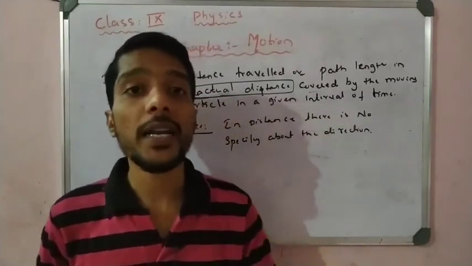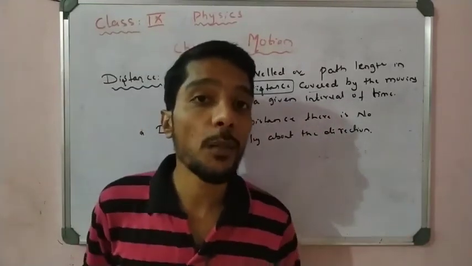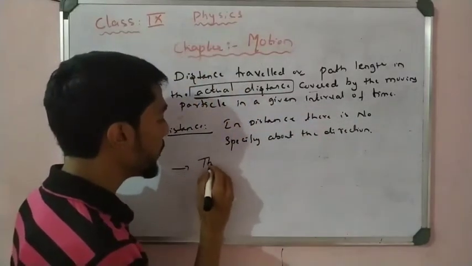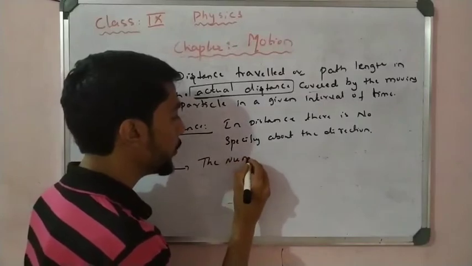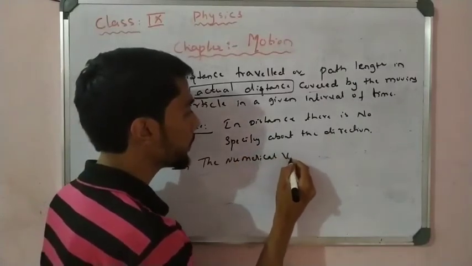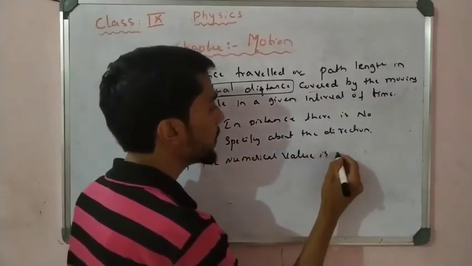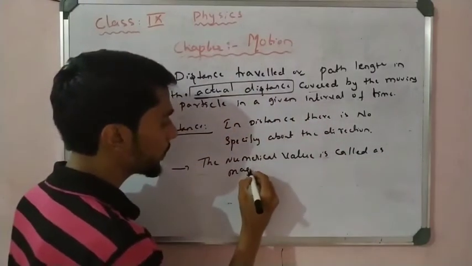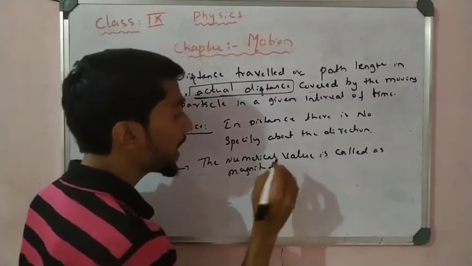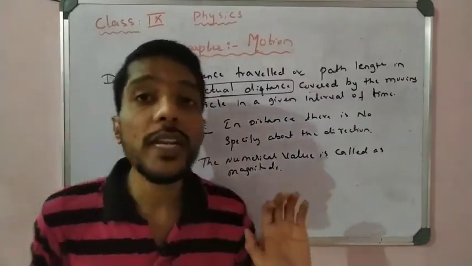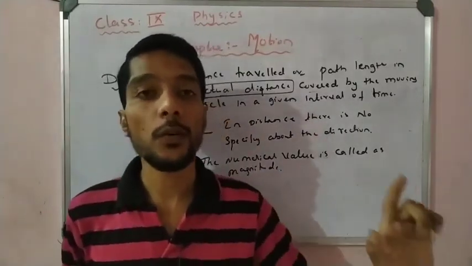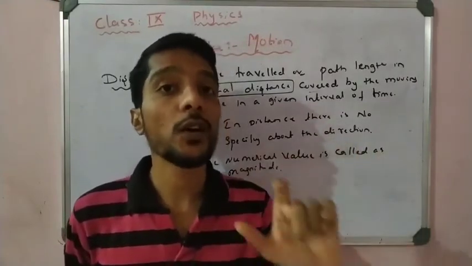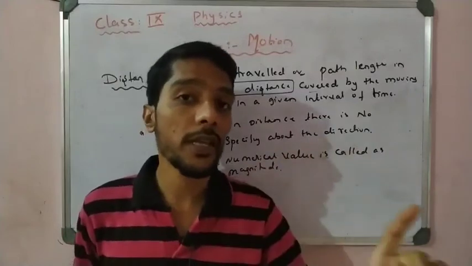We only say the particle moved 2 kilometer. Only we give the number, and that numerical value is called magnitude. That magnitude alone is enough to describe the distance. So we only say 2 kilometer, 3 kilometer. Which direction? No, we do not talk about direction here.